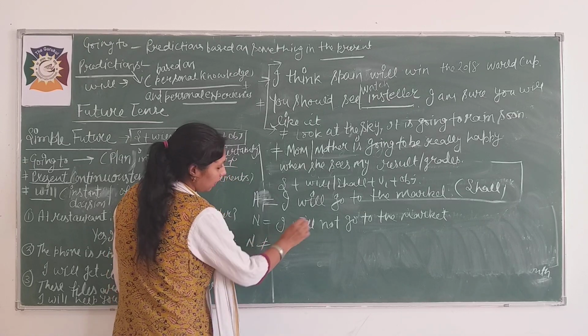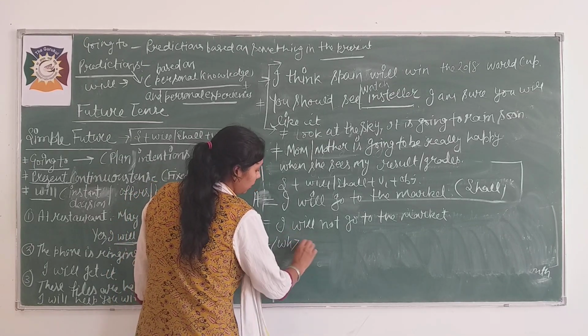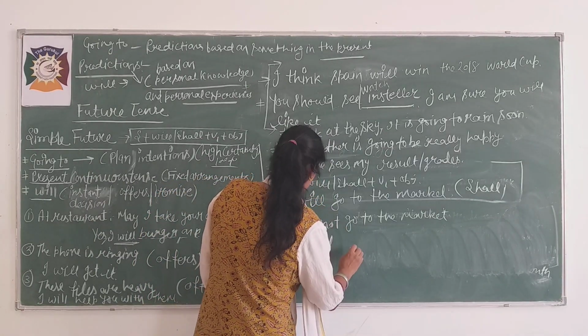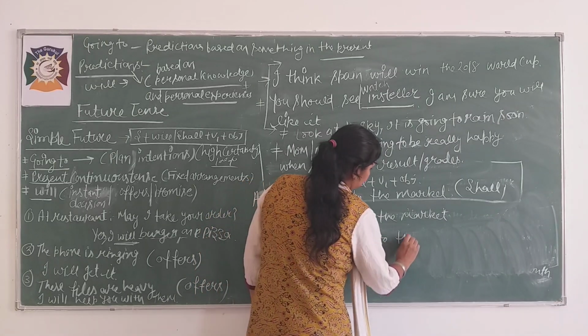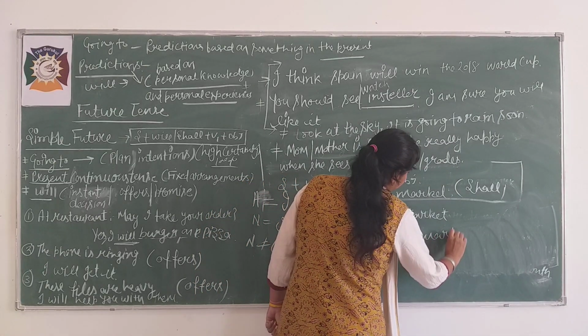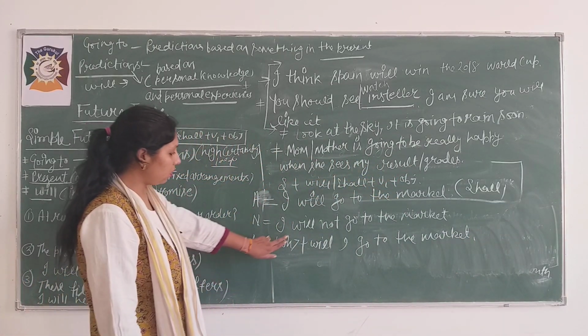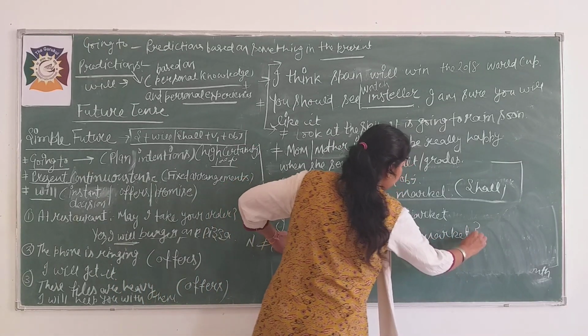Interrogative sentence: if it is a WH question then the WH word, otherwise, will I go to the market? If the answer is yes or no, then you should use will I go to the market. Is it clear?